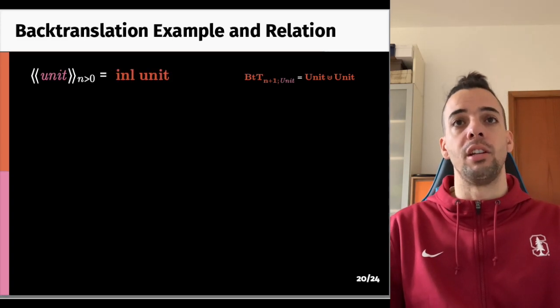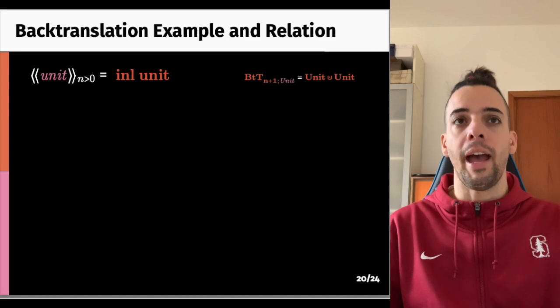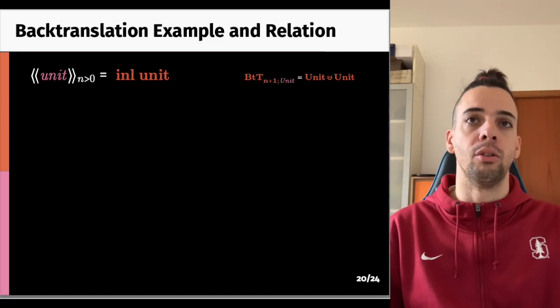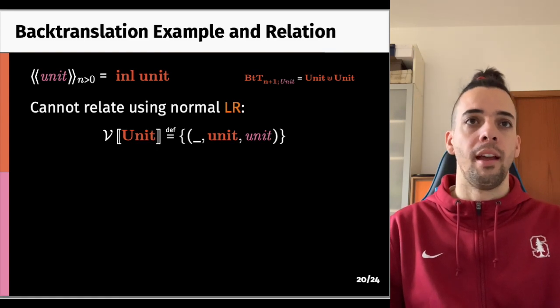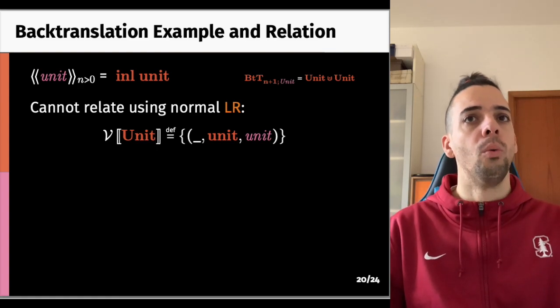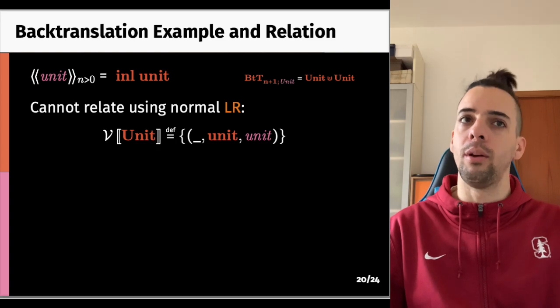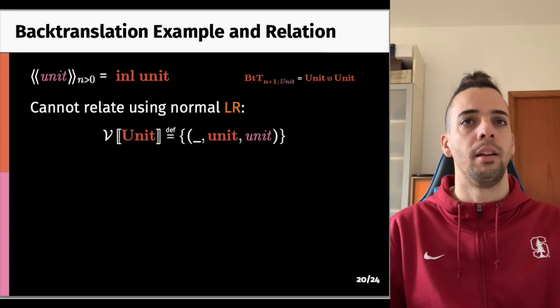Given that the back translation type is unit plus unit, equi unit is back translated into in-left of unit. However, this is a concern, as standard logical relations would relate iso unit to equi unit, and we cannot use them in this case.